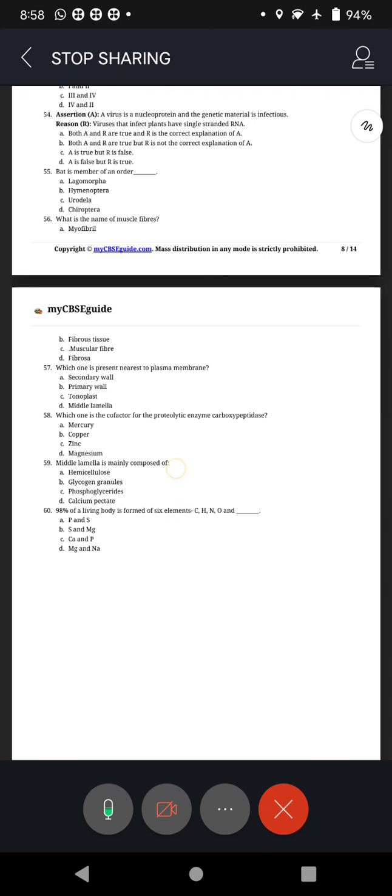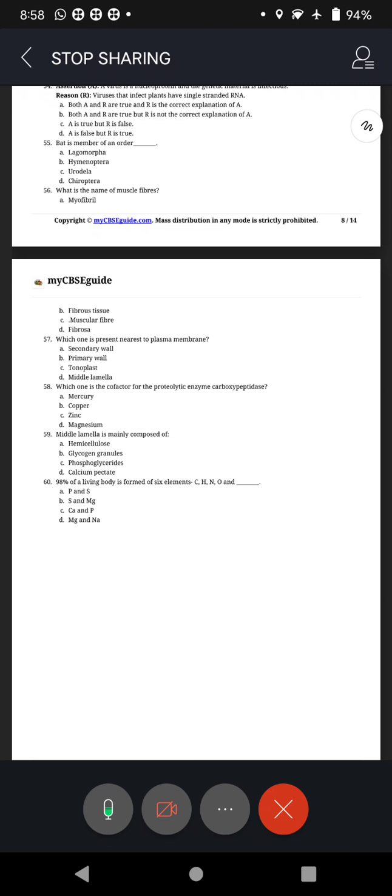Now we come to the last one, question number 60. 98% of living body is formed of 6 elements: carbon, hydrogen, nitrogen, oxygen, and phosphorus and sulfur, sulfur and magnesium, calcium and phosphorus, magnesium and sodium. So take 1 minute and answer all the questions. Now I will give you the answers.